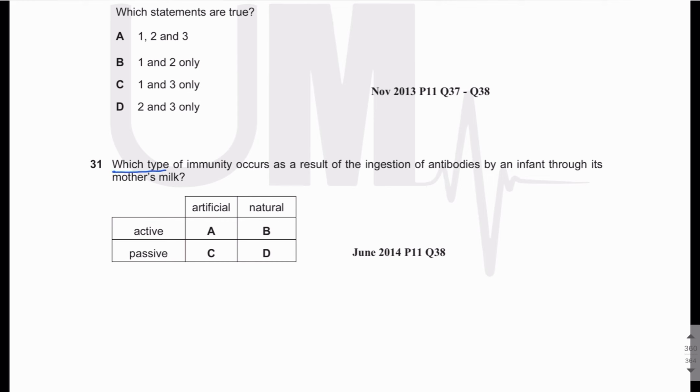Which type of immunity occurs as a result of ingestion of antibodies by an infant through its mother's milk? So it says ingestion of antibodies, right? Whenever a person is acquiring antibodies, it's passive immunity. If the person is acquiring antibodies by injection, it's artificial. If the person is acquiring antibodies naturally, for example, by ingestion of milk, that is natural. So the answer is D.